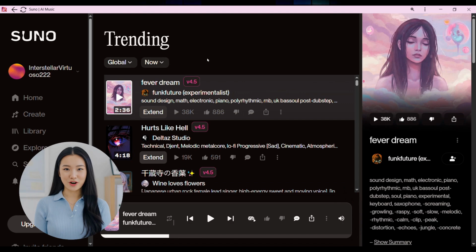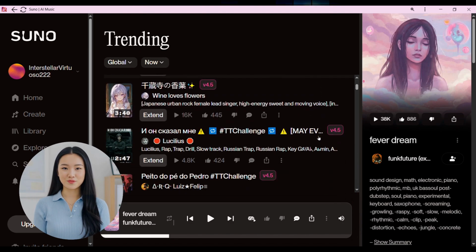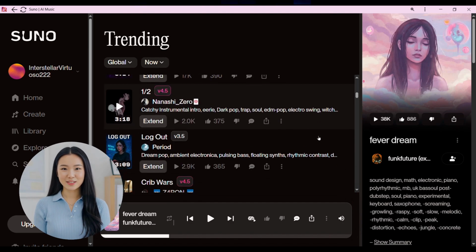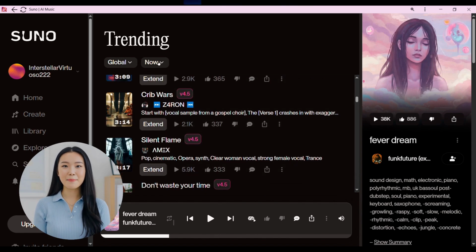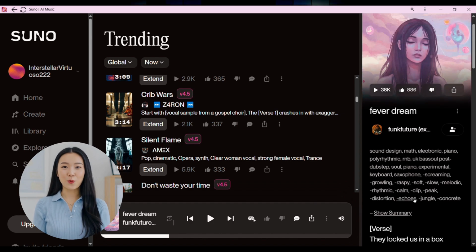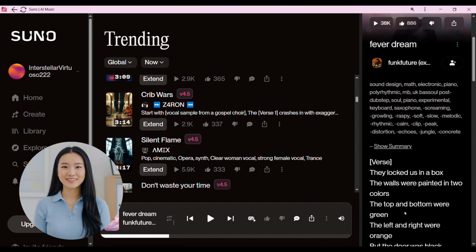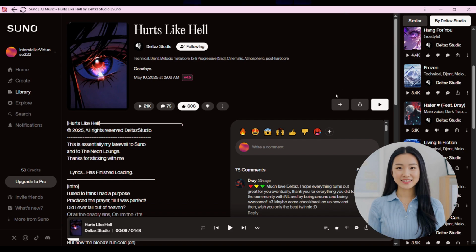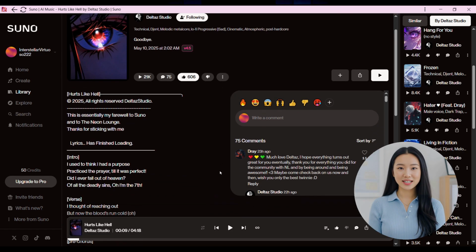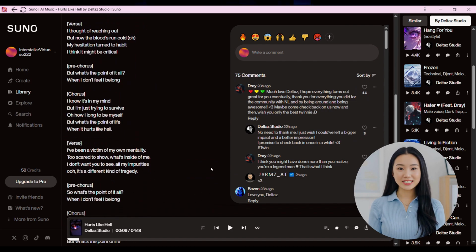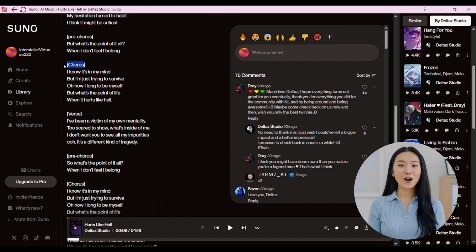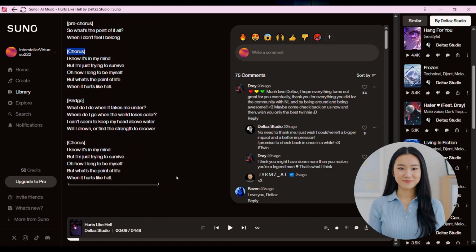Before generating your own songs, I recommend browsing the trending and top tracks. This gives you a sense of what makes a song popular, including the prompts used, the structure, and the tags added by creators. It's a great way to learn from what's already working. When creating your own tracks, you can use square brackets to describe what you want to hear in the tune, such as a specific mood or instruments, and use parentheses to refine vocal details or lyrical themes. All of this comes together in their Create section, which we'll explore next, where you can start generating your own music in just a few clicks.